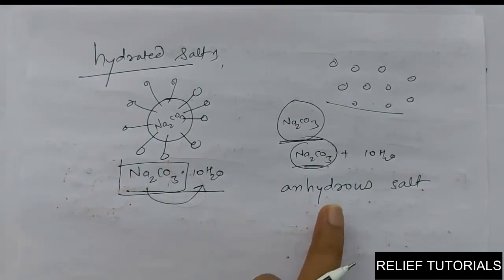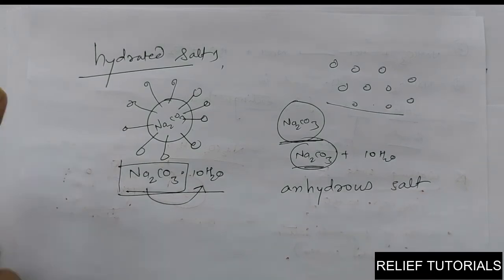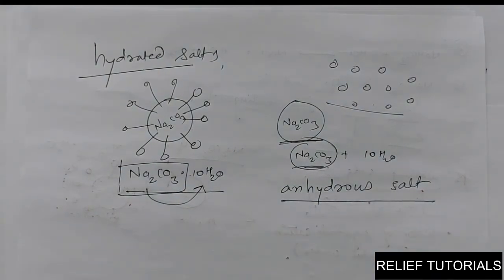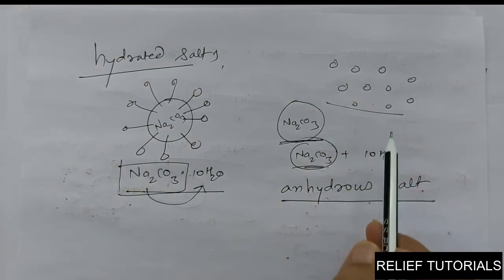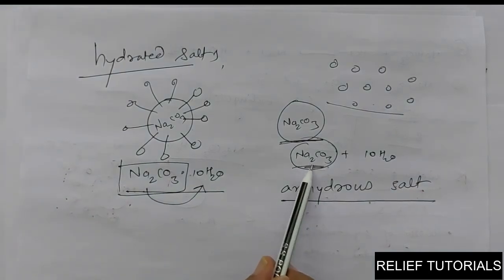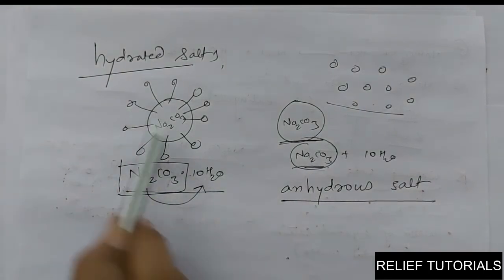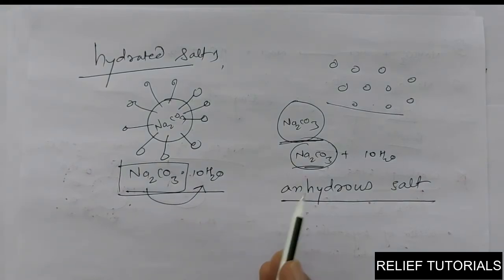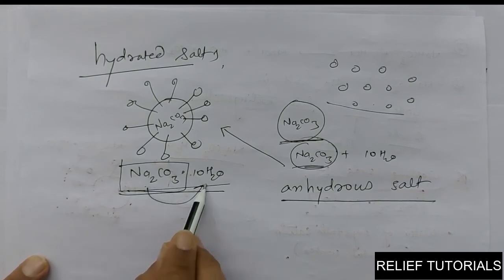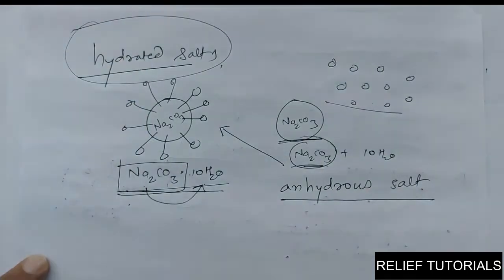So anhydrous salt means the salt which was actually hydrated, but due to some process the water is evaporated. Now again, can you make it hydrated from anhydrous? Yes, if you just provide some water in contact, all the water gets connected by chemical bond and it comes back to the original Na2CO3·10H2O, and it becomes hydrated again.